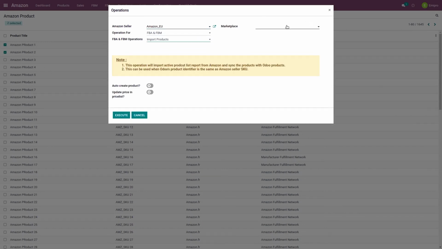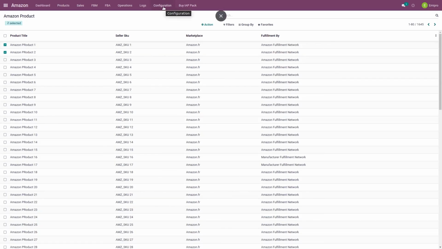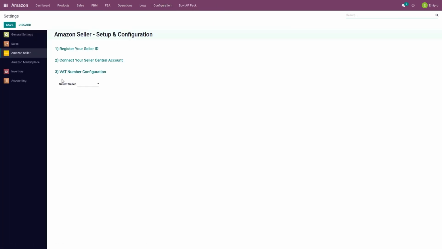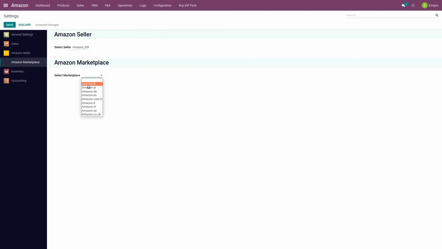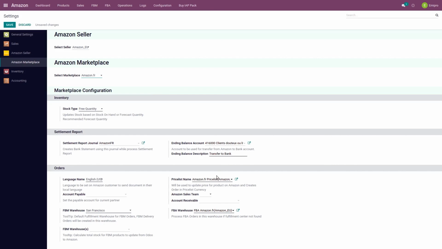This import product operation, you can select the marketplaces and you can select this operation, update price in price list. So when you want to import your Amazon prices in Odoo, you can perform this operation, and whatever price you have set up in your Amazon Seller Central account, that will be set in a specific price list here. So in this price list, that Amazon prices will be set up, but it will not affect your Odoo's default pricing.